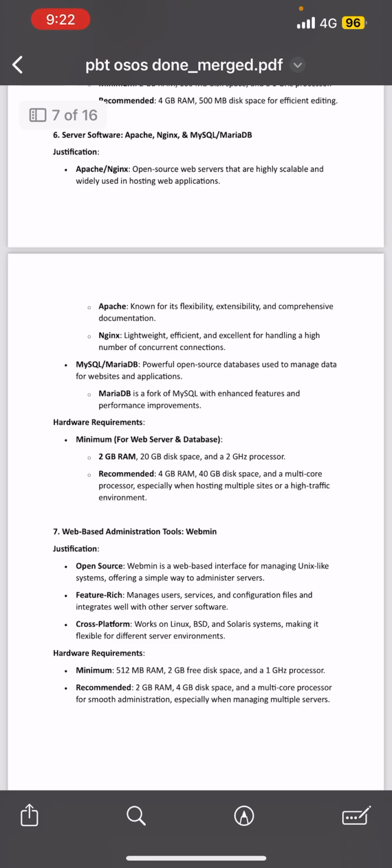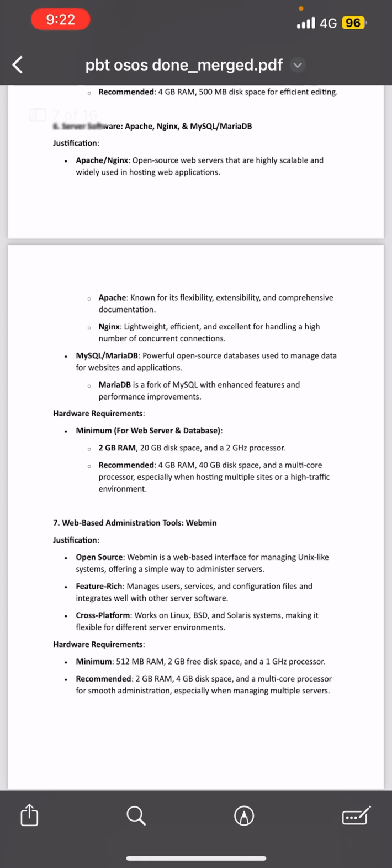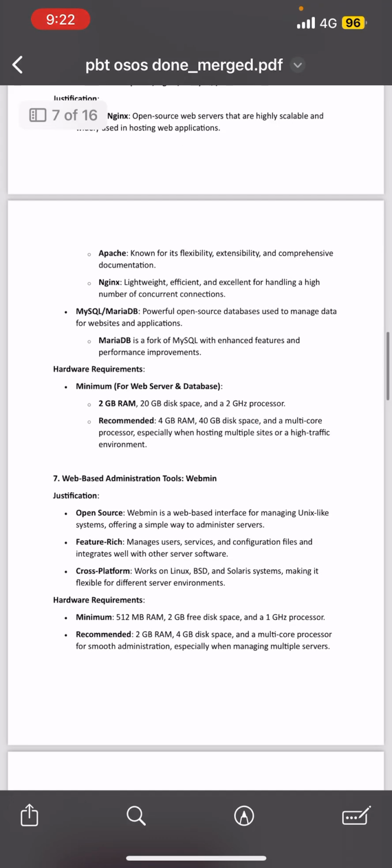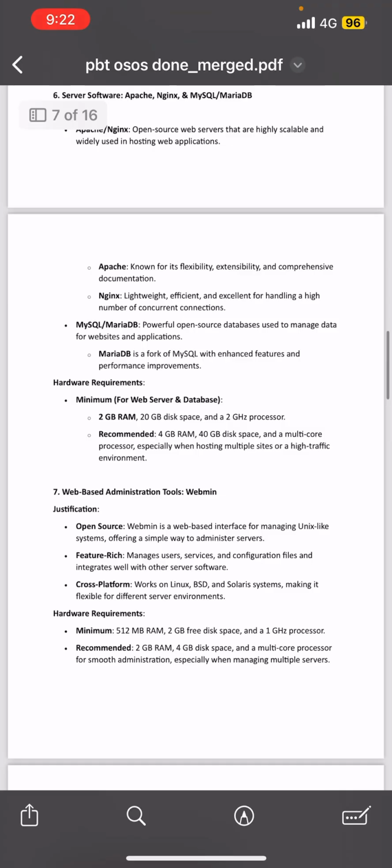Alright, MySQL or MariaDB, powerful open source database used to manage data for websites and applications. These are only for MariaDB. MariaDB is a fork of MySQL with enhanced features and performance. Alright, these are the hardware requirements. Minimum for server and database is 2 GB RAM, 20 GB disk space, and a 2 GHz processor. But the recommended one is 4 GB RAM, 40 GB disk space, and a multi-core processor, especially when hosting multiple sites or a high traffic environment.